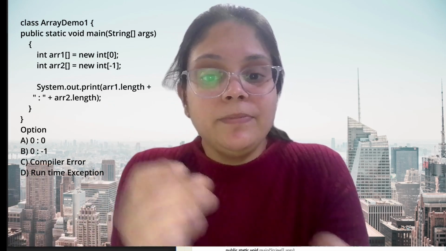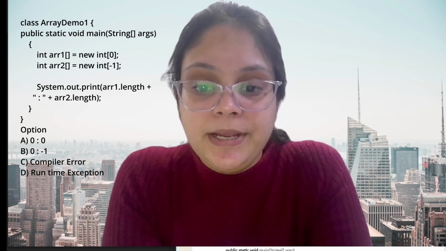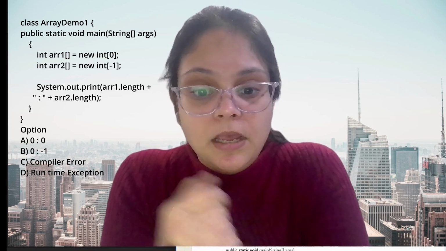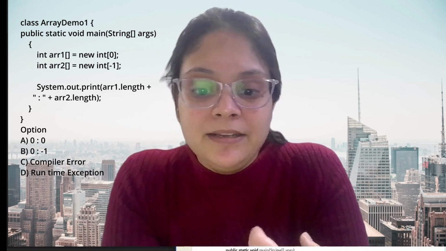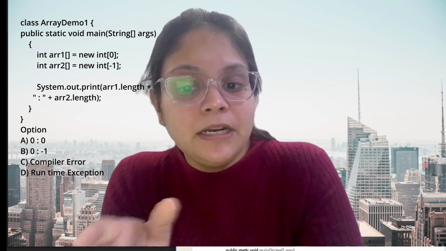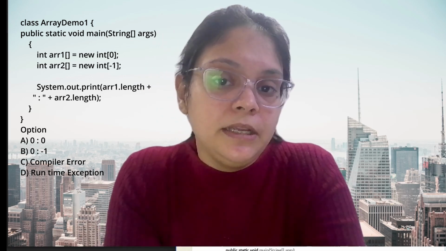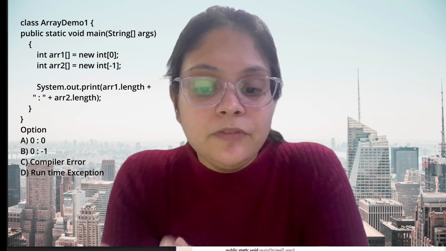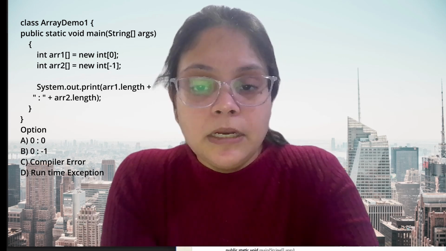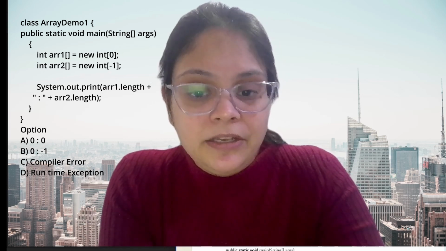Now guys, the next question. What will be the output? Again, this is an array-based question. The options are 0, -1, compile time error, or the runtime exception. We are trying to print the array's length. The length gives you the number of elements in your array.